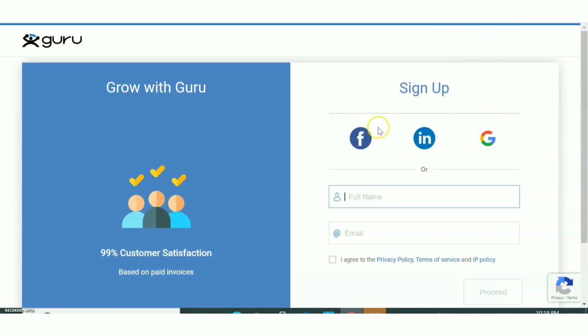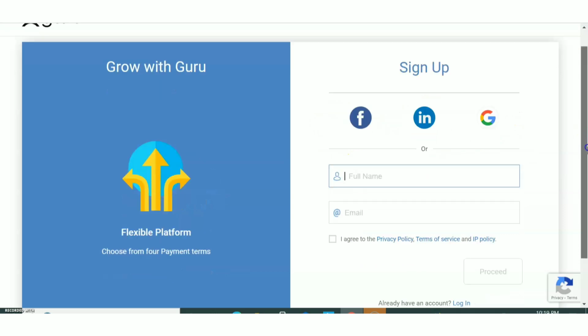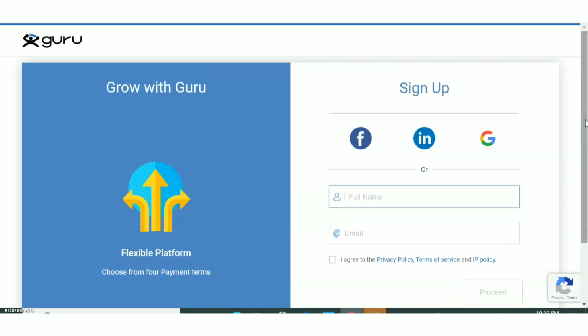You can either go for Facebook signing up or LinkedIn or Google. Okay. So you just have to give a full name and email ID. Then they'll send a verification code to the mail ID which you have provided. You have to verify your mail. Then you can start working with guru.com, and after that you have to fill all the details in your account.